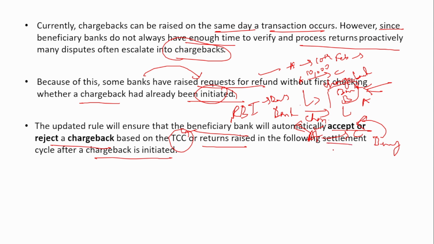Remember, only in the following settlement cycle after a chargeback is initiated, based on the TCC or returns, will it be automatically accepted or rejected. This avoids manual intervention.